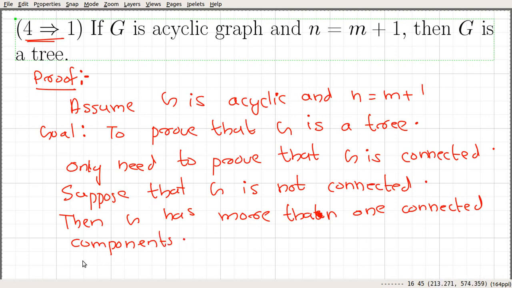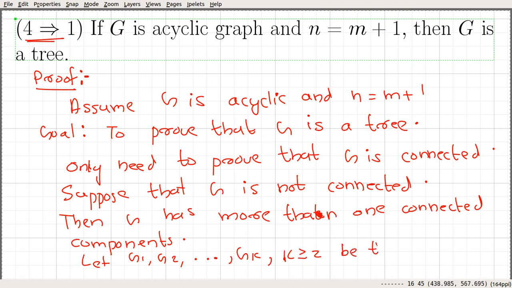So let this graph G have k connected components, G1, G2 up to Gk, with k greater than or equal to 2, because we are assuming that the graph is not connected.